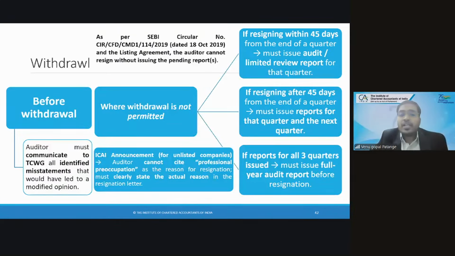Professional preoccupation, meaning I have some other job to do so I am resigning, is the auditor finding an escape route. So ICAI has given an announcement to all auditors: don't write vague responses, write clear responses so that the other auditor will be saved. Correct or not? Yes, sir. Exact reason to be updated.